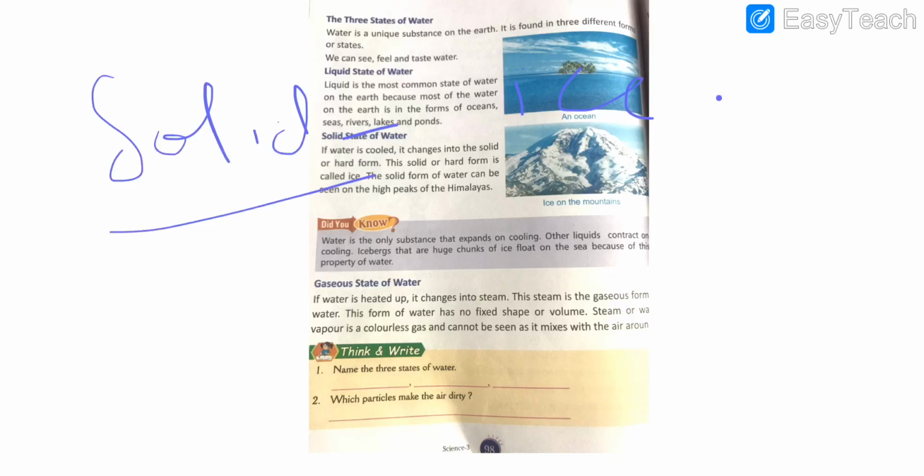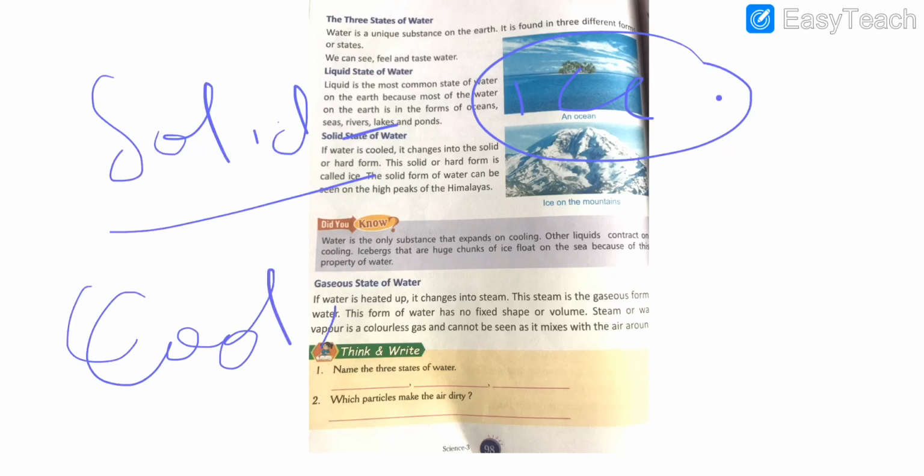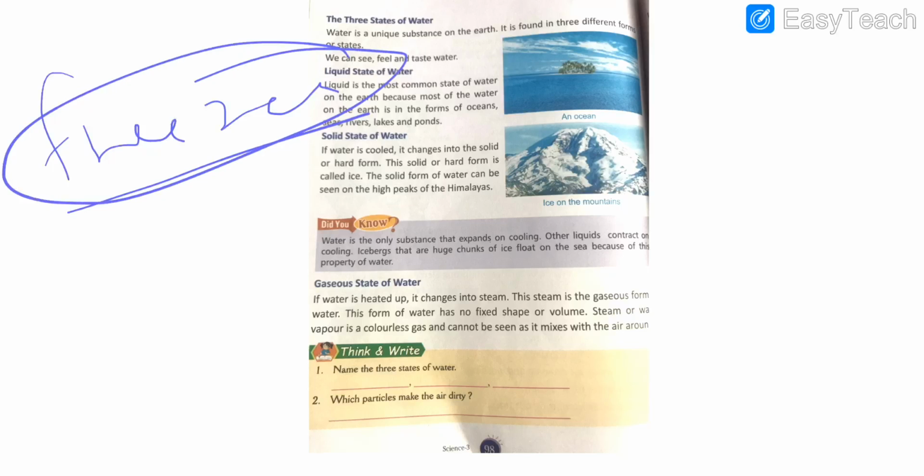And how does this ice get formed? It gets formed when the water is cooled. For example, if you take a water bottle and you place it in your fridge or freezer, then after some time, if you check the water bottle, you will see the water has been converted into ice.